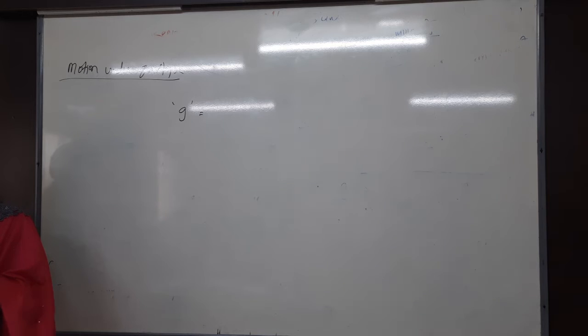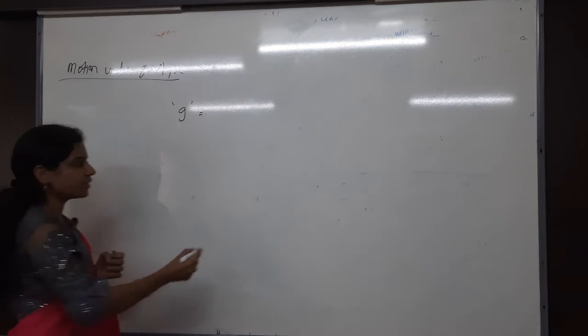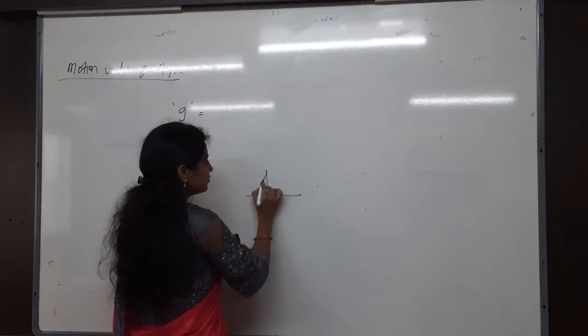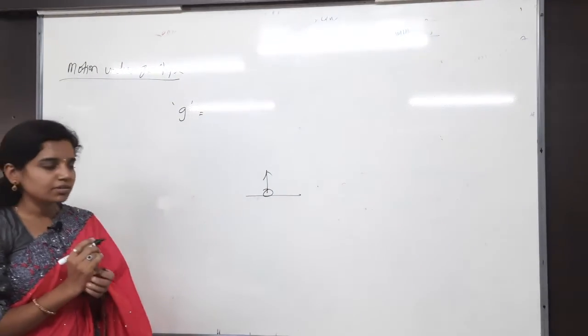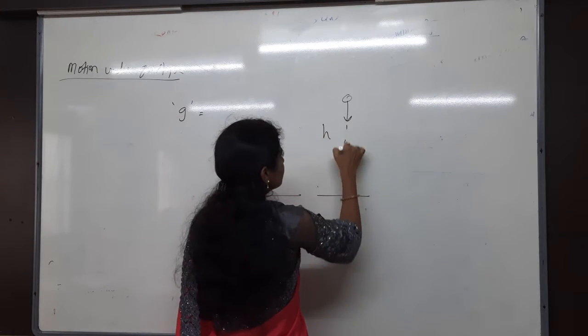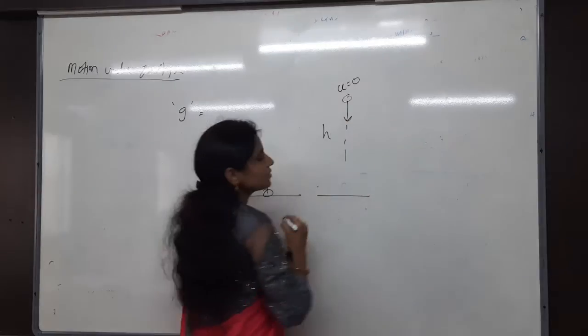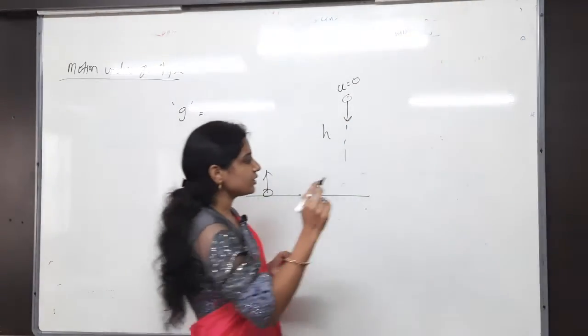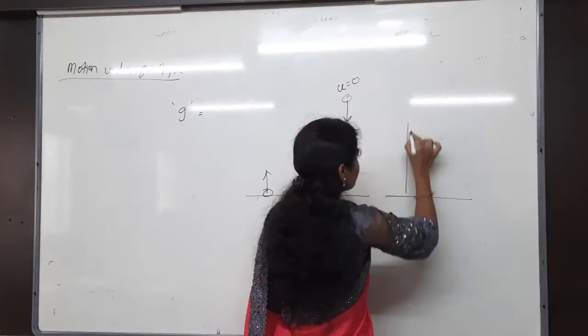Why? Because in front of you, you can even assume what happens whenever I throw something upwards, whenever I just leave something from the top of a tower, or whenever we throw something from the top of a tower. Mainly three cases will be there in the motion under gravity. One is vertically upward from the ground, then just freely falling from a height h, nothing but u is equal to 0.